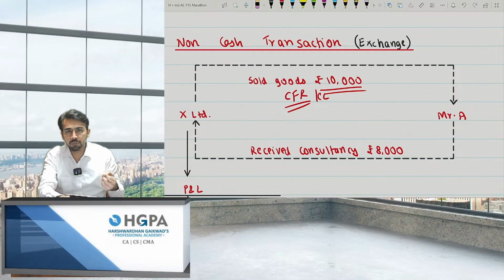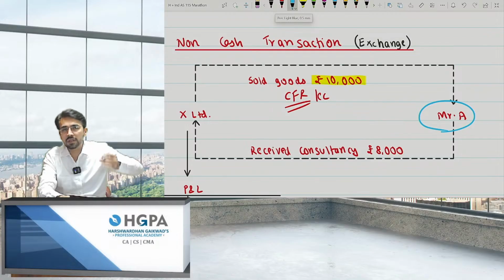So can I still book revenue? The answer is yes. I need to book revenue and also need to book an expense for audit fees, right? At that point of time, I will check. I will not say this 10,000 is my sale, because if you are filing my returns and providing me services, what is the amount of services you are providing?